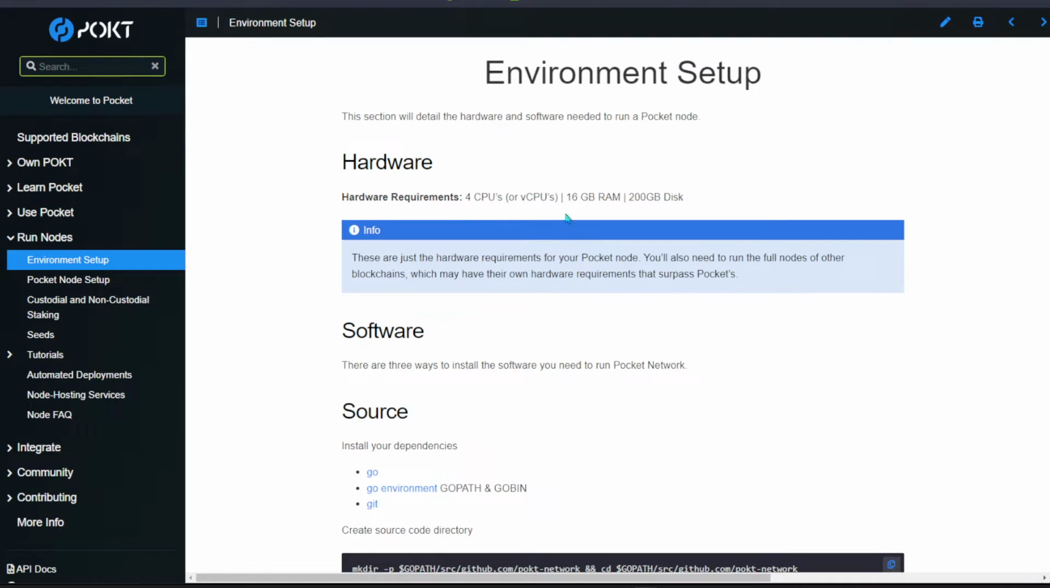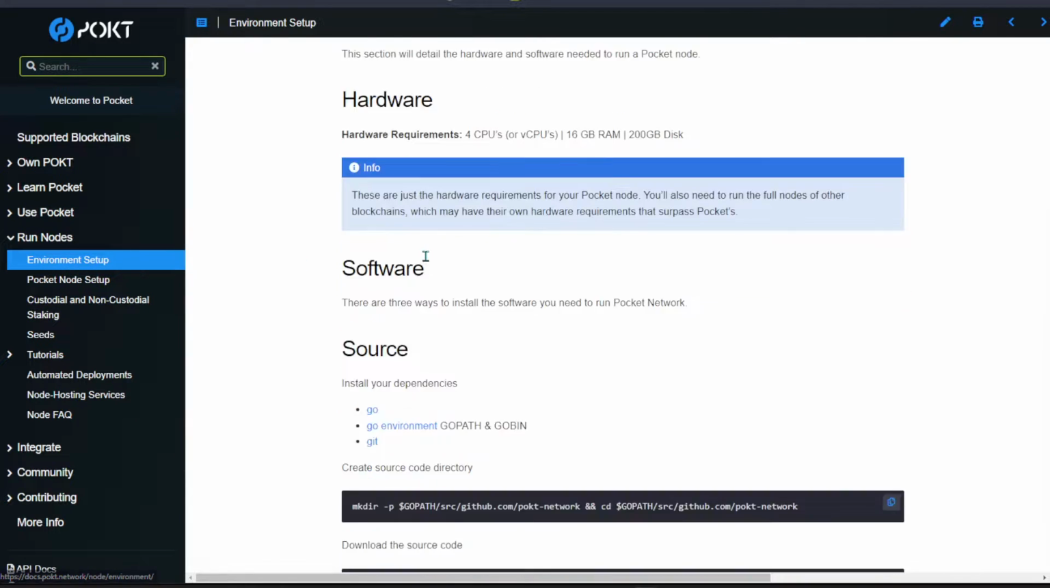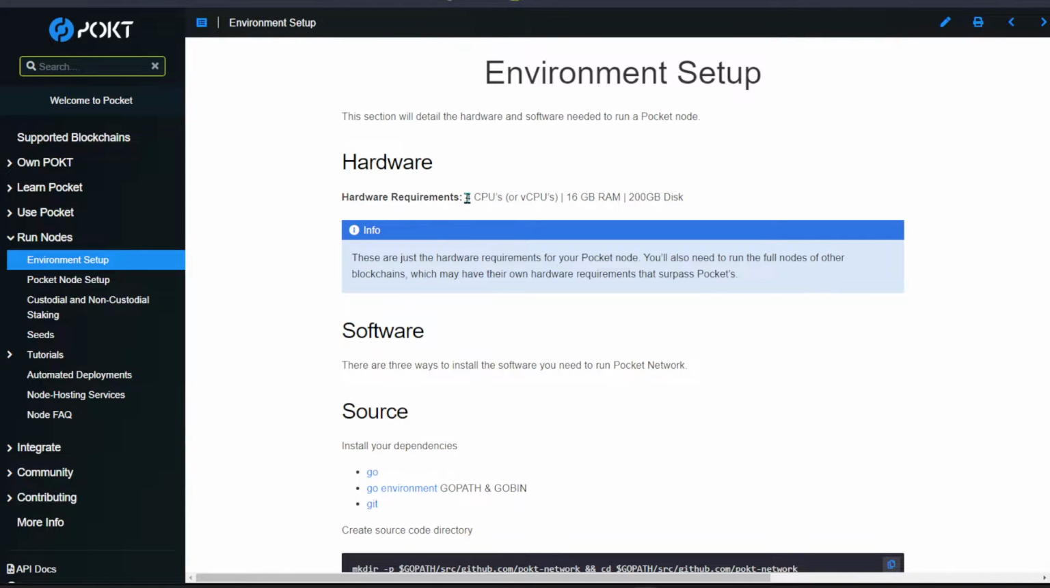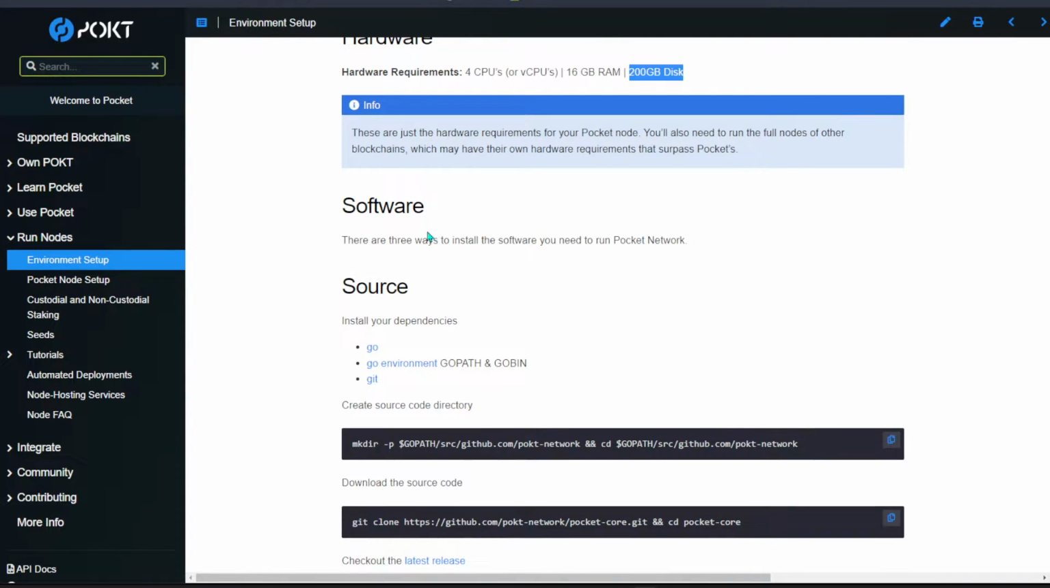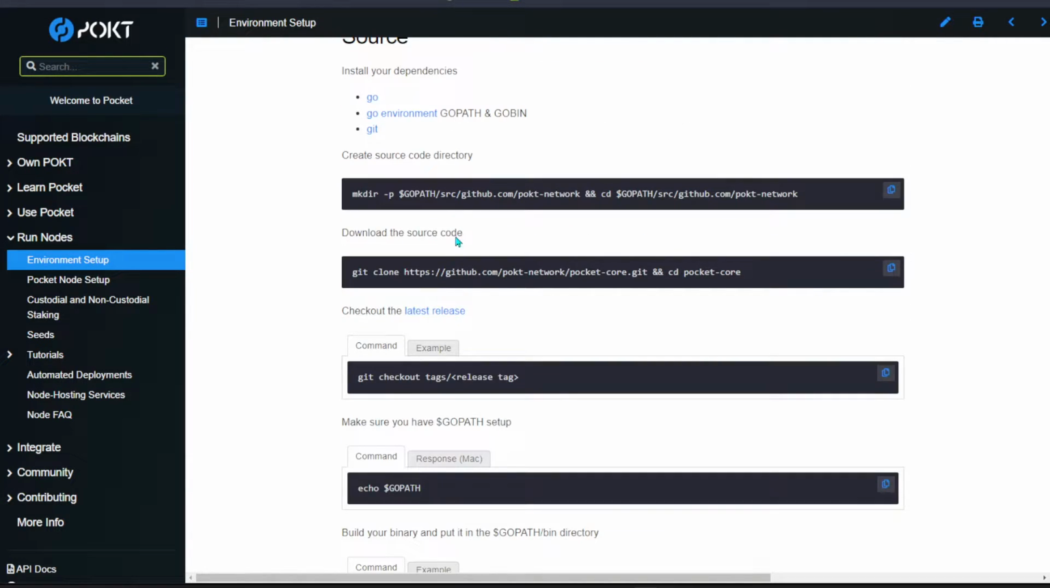This over here is their official site to run a node, and you can see in the environment setup that the hardware requirement is a 4-core CPU, 16 gig of RAM, and around 400 gigabytes of NVMe or SSD, which would be preferable. They did not mention anything else, so I would say they still allow you to use an HDD. And if you scroll down, you need to have the software, with three ways to install and run the Pokt Node, many of them command lines.